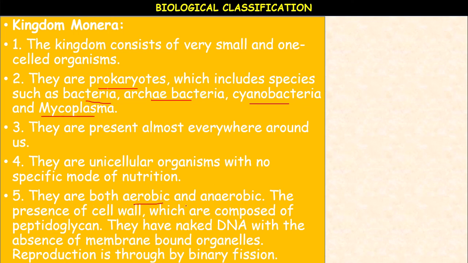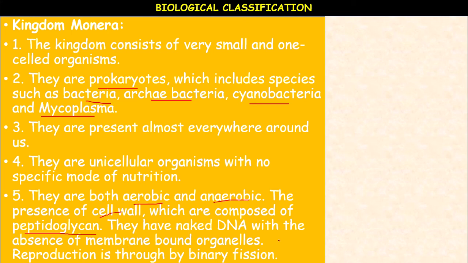They are both aerobic and anaerobic, meaning they can respire with oxygen, or they can survive without oxygen also. The cell wall is present and is composed of peptidoglycan, and they have naked DNA with the absence of membrane around organelles.